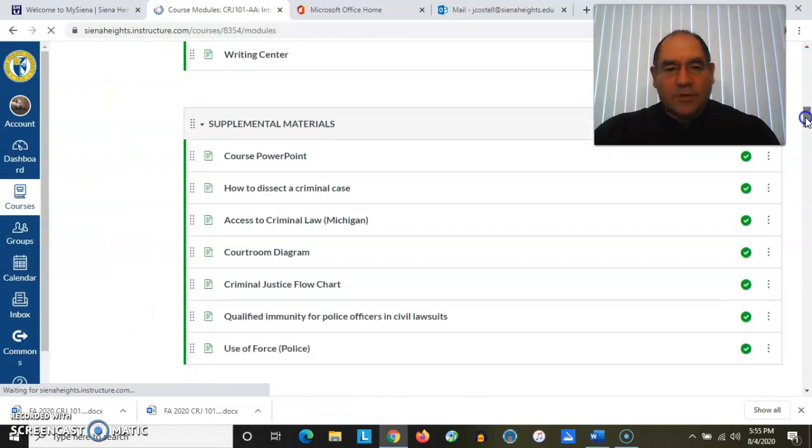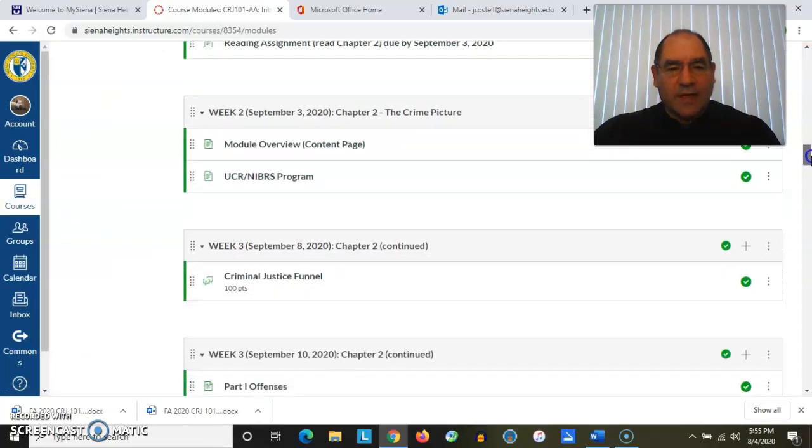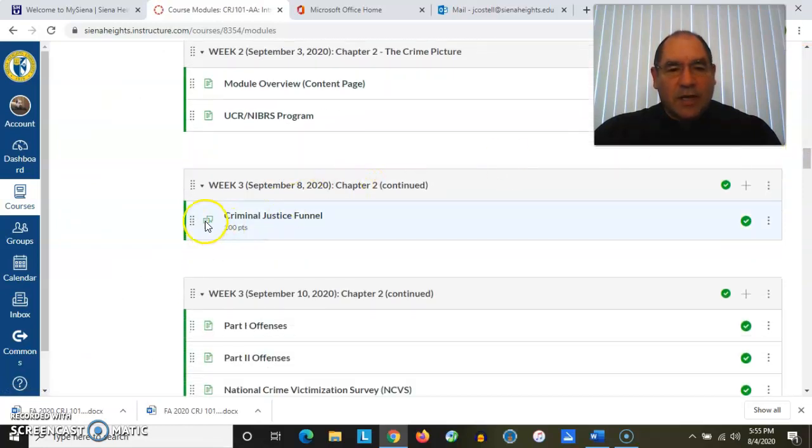And now I'm going to look for that discussion item I was telling you about. And one way to find that is as you go down, now you'll see this icon, and I don't know if you can see it very clearly, but it looks like 2 conversational bubbles. And more importantly, you see the number 100 points underneath. That tells you that this is a graded discussion.